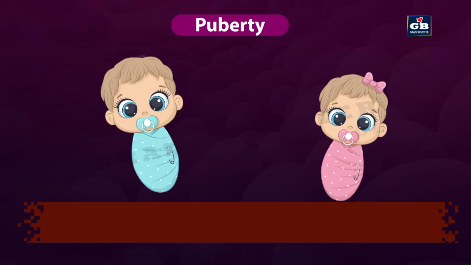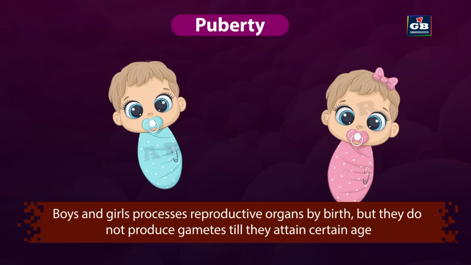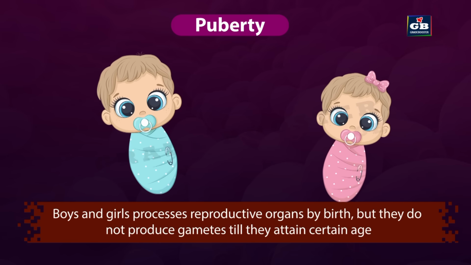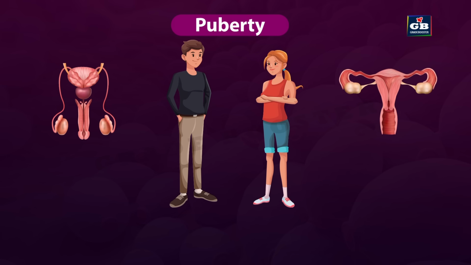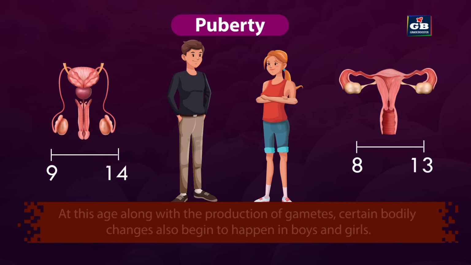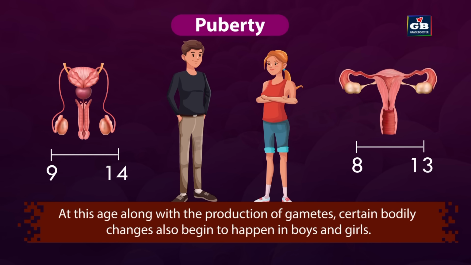Boys and girls possess reproductive organs by birth, but they do not produce gametes till they attain certain age. The maturation of special tissues present in the reproductive organs takes place between 8 to 13 years of age in girls and 9 to 14 years of age in boys. At this age, along with the production of gametes, certain bodily changes also begin to happen in boys and girls. This is called beginning of puberty.